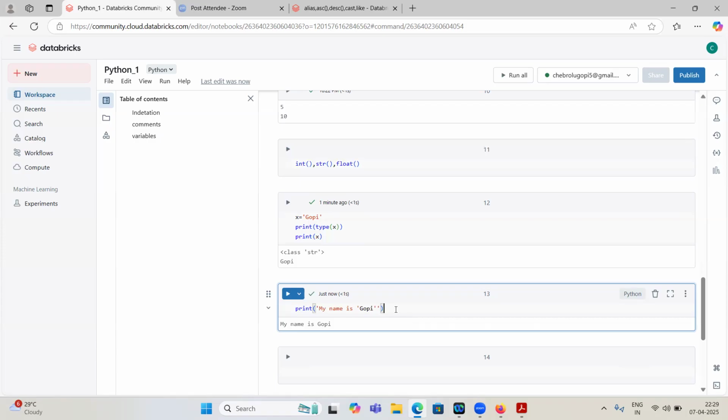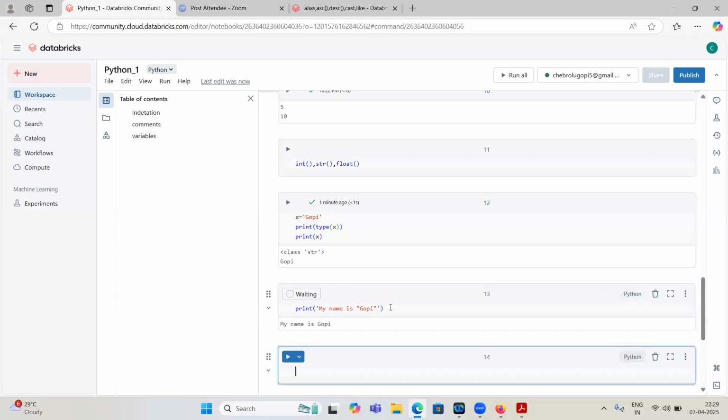Why? Because we have multiple single quotes in a single string. If we want to use a single quote inside any string, we need to wrap it with double quotes. Correct. So if some text is surrounded by single quotes, you should not use single quotes again inside it. Instead you can use double quotes here. It won't throw an error now. So it will print my name is Gopi, with Gopi in double quotes.